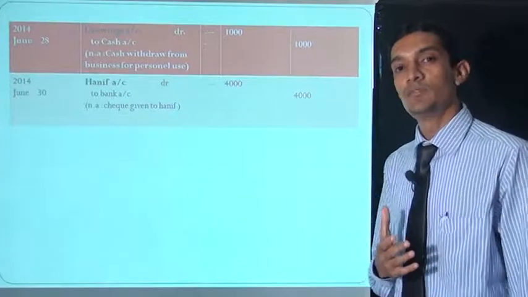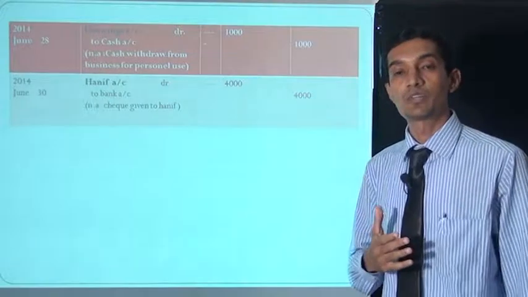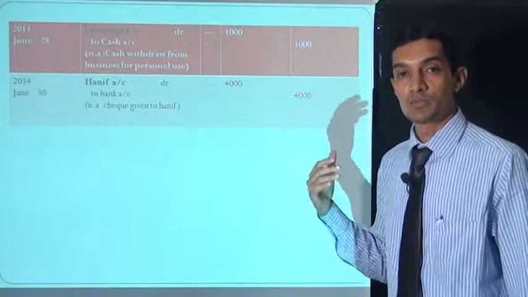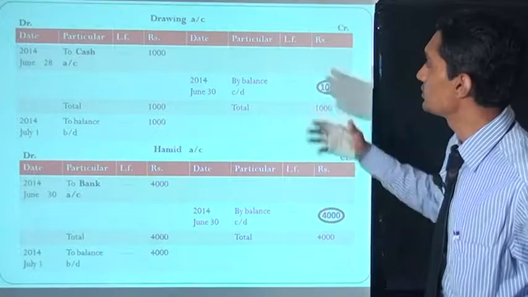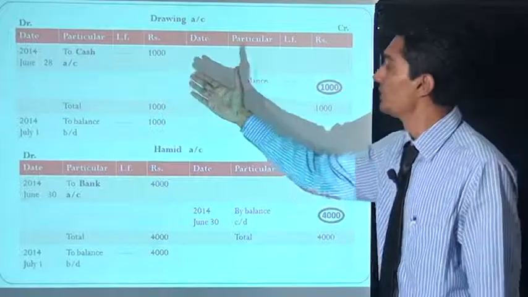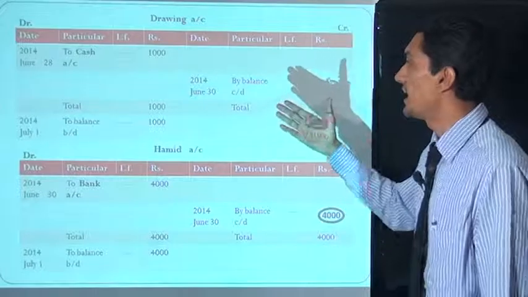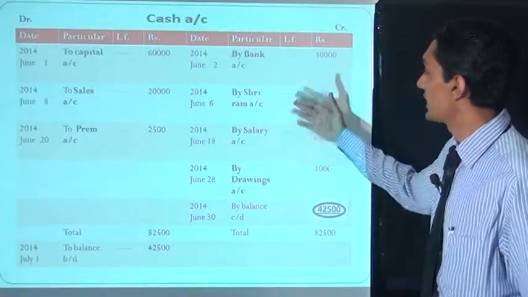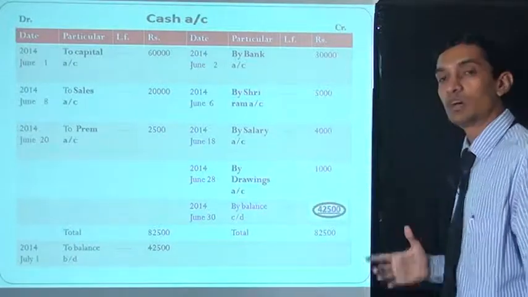In the drawing account we write on the debit side "to cash account", and in the cash account on the credit side we write "by drawings account 1000 rupees". We show this transaction entry, first in the drawing account. Now this is the drawing account. On the debit side is written 2014 June 28 to cash account 1000 rupees, and on the credit side of the cash account is written by drawing account. We show this transaction entry in the cash account also. Now this is the cash account: 2014 June 28 by drawing account 1000 rupees.